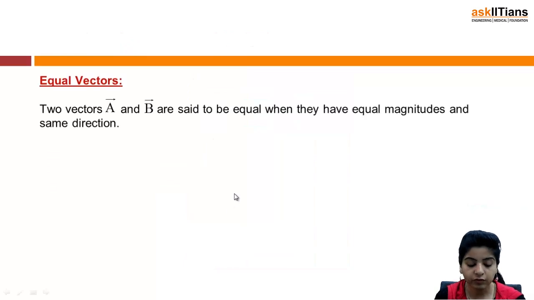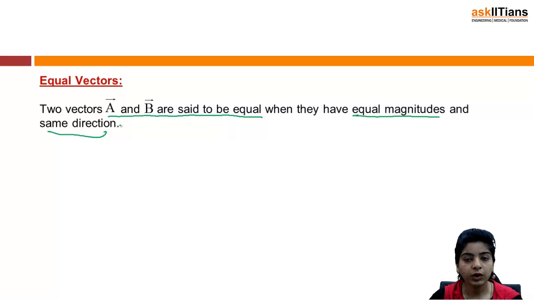First of all, we have equal vectors. It is obvious from the term itself that we are talking about equality of two vectors, right? So when are two vectors termed to be equal? Two vectors A and B are said to be equal when they have equal magnitudes and the same direction.